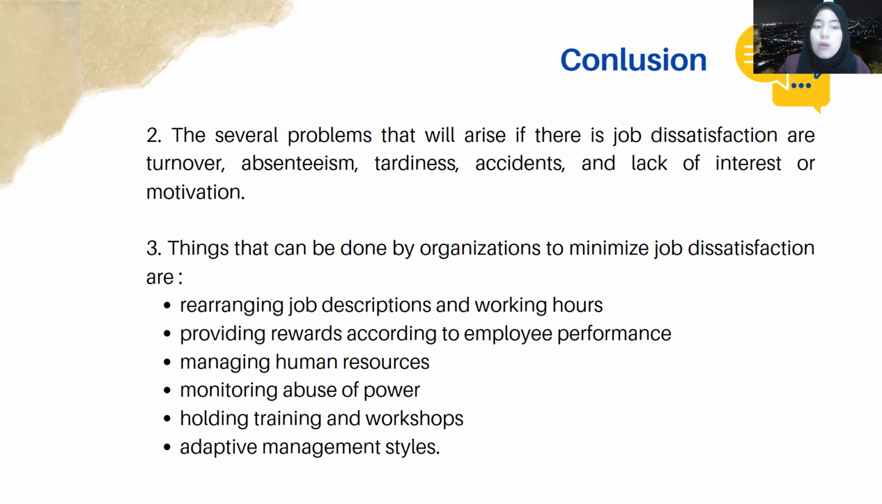Second, there are several problems that will arise if there is job dissatisfaction: turnover, absenteeism, tardiness, work accidents, and lack of interest or motivation of the employee towards their job. And it means it will lower the productivity of the company. Third, things that can be done by the organization to minimize job dissatisfaction are rearranging job descriptions and working hours, providing rewards according to employee performance, managing human resources, monitoring abuse of power, holding training and workshops, and adaptive management styles.